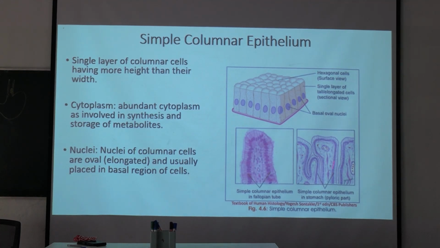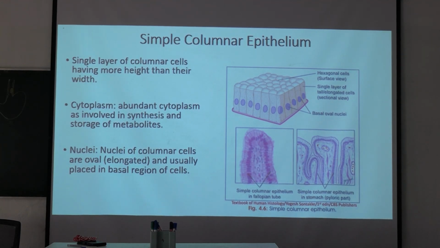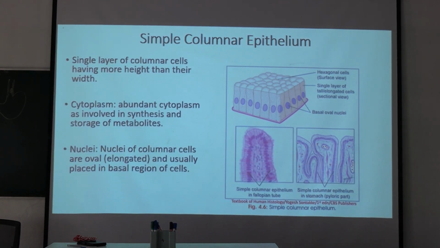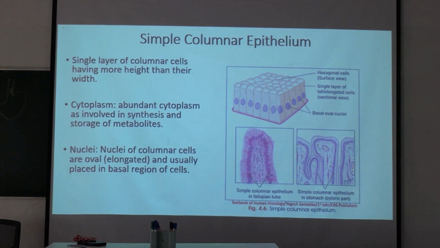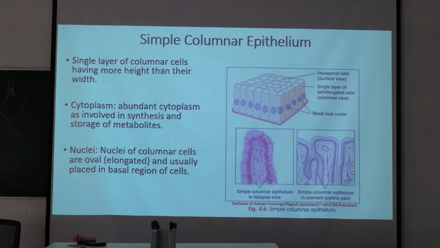And also simple columnar epithelium is present in stomach. Okay, both of the slides we have. You see, write down simple columnar epithelium, stomach, and the fallopian tube. Write it down. In the fallopian tube you can also see the cilia, and in stomach, you can see the microvilli.